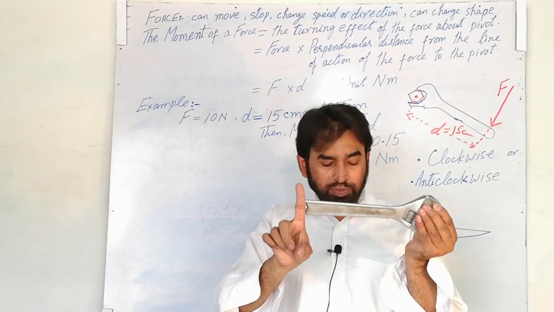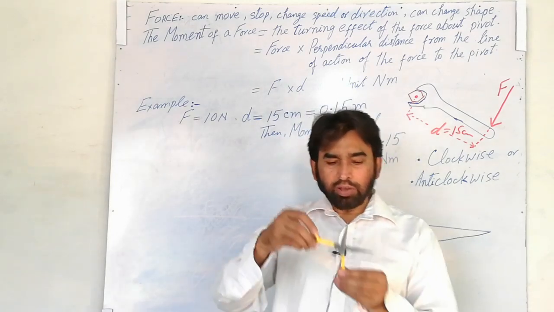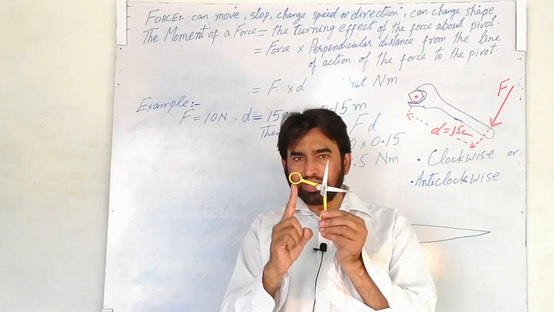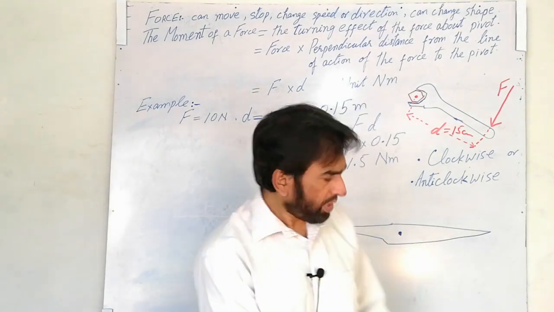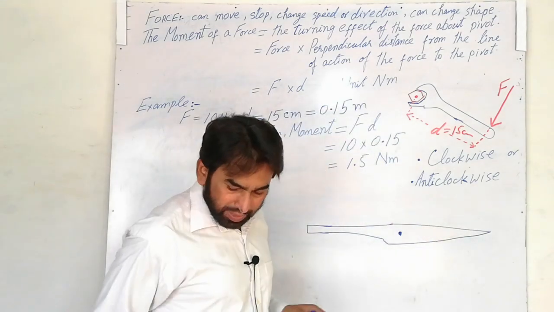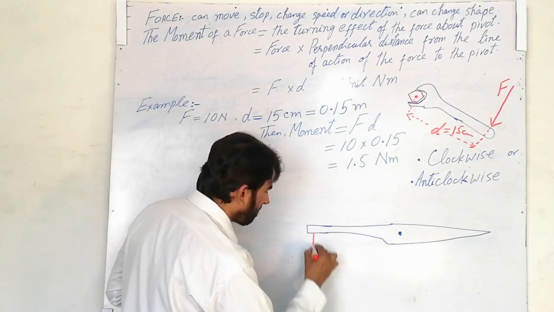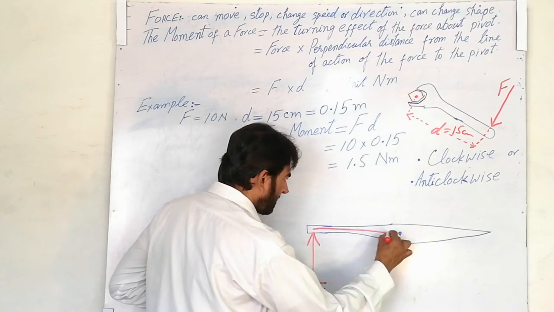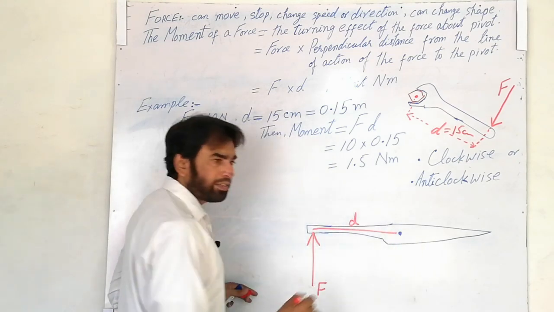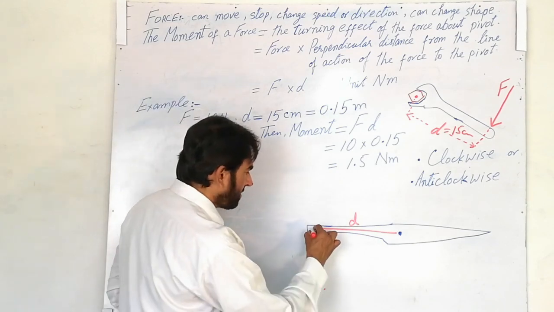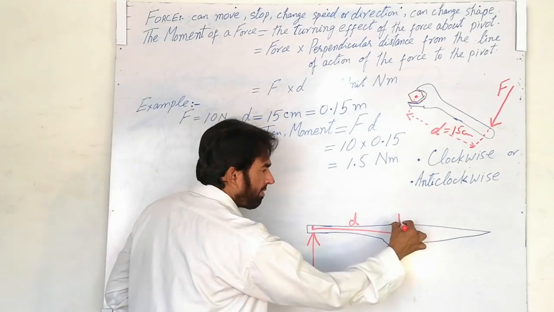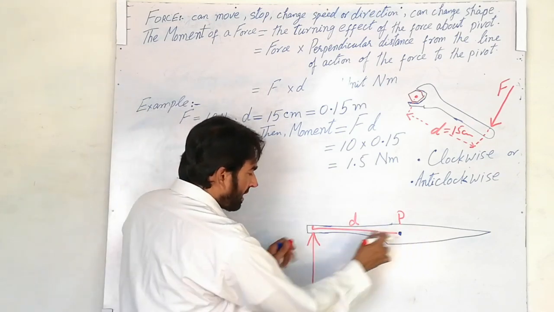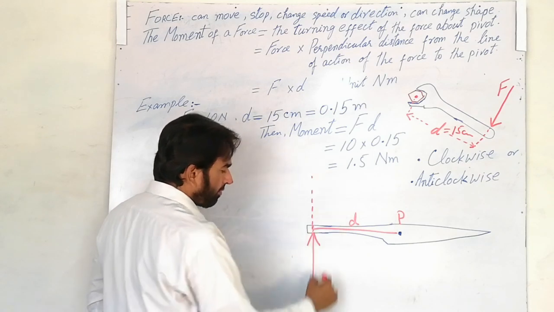Remember this term. Now I have taken the example of the scissors. Here this is the pivot, and I am applying the force like this. So here we can say that you are applying a force at this point. This is the force, and this is the moment arm, which I am representing by D. D is the moment arm from this point till the pivot. I am taking P for pivot.